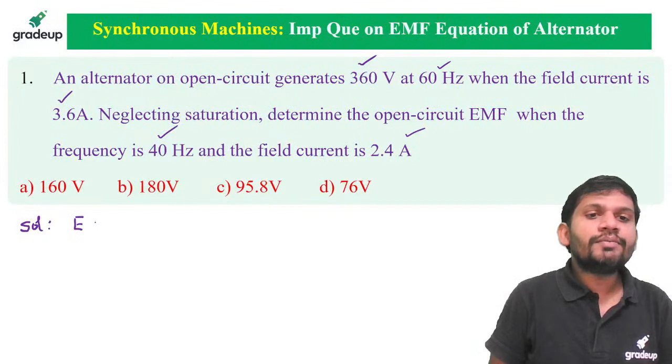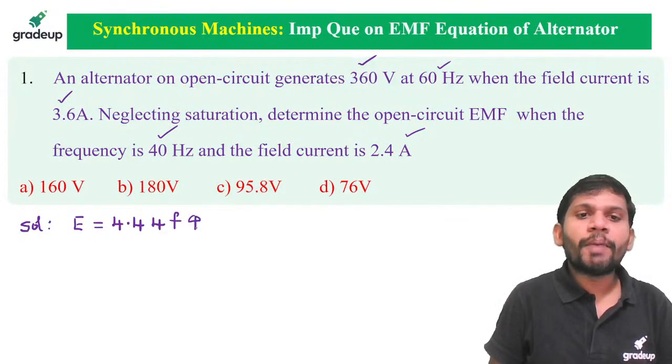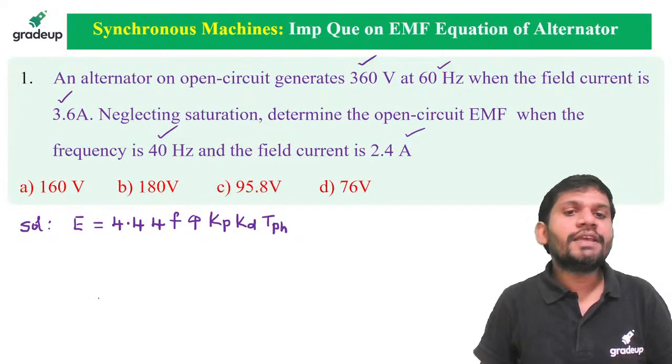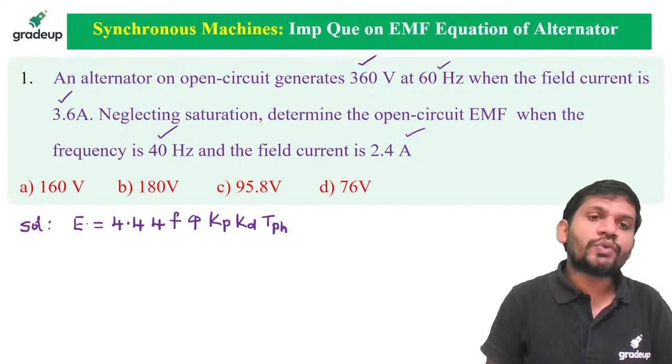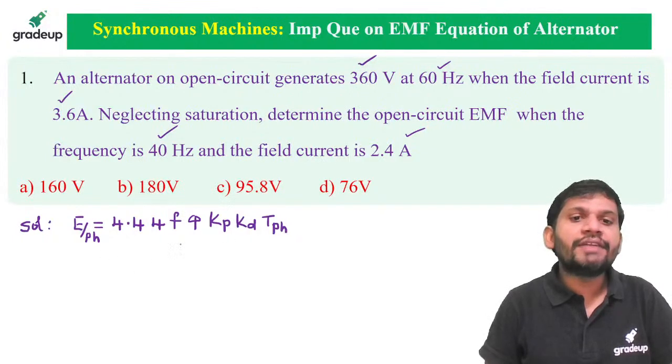This is E equal to 4.44 f phi Kp Kd T per phase. This is the per phase induced EMF. This equation directly indicates the per phase induced EMF.